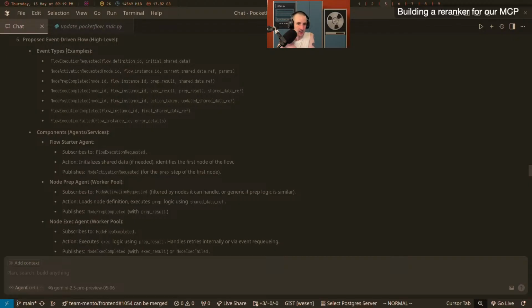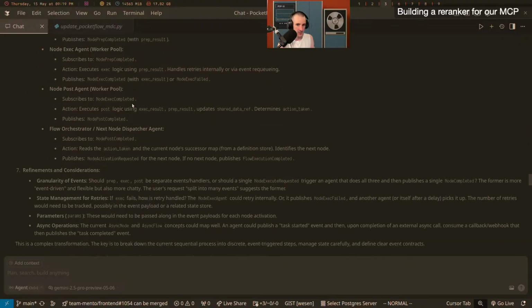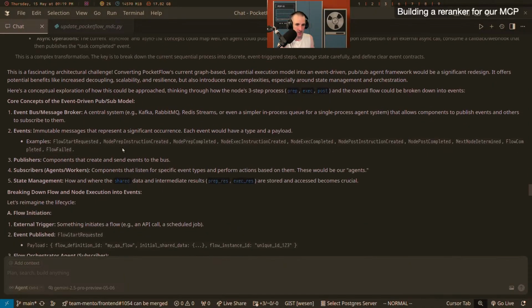So let's look at the event-driven flow that it proposes. You have a flow execution. This is the run method. Then we have the node activation requested. Then we have these 3 node operations, and then we have these 2 top level ones. So nothing is too crazy here. You start a node, and then when the node has finished its post state, the flow engine is going to receive that and then potentially activate another node. So that seems like a decent good start that we could have, right? To